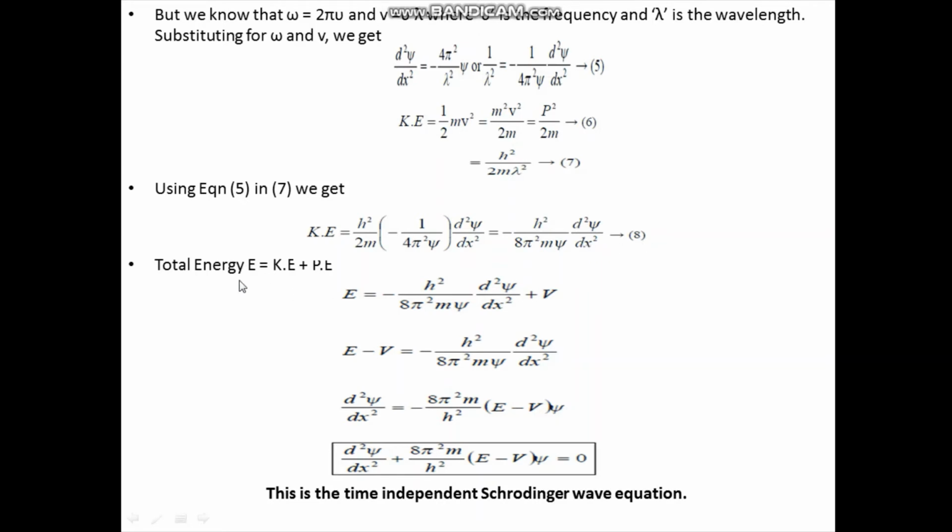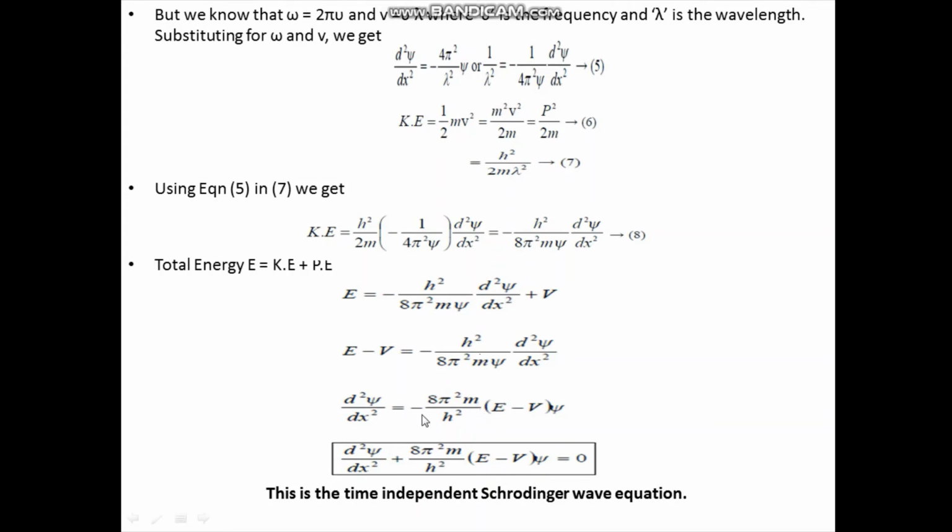We know that total energy is equal to kinetic energy plus potential energy. So total energy E is equal to this kinetic energy term, that is equation number 8, plus potential energy V. And this V, if you take it to the left hand side, we are getting E minus V is equal to this kinetic energy term. And d square psi by dx square, you can write as minus of 8 pi square m by h square into (E minus V) into psi. This is just by simplification of the above equation.